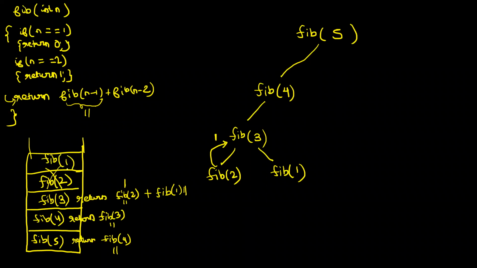Okay. Fib of 1, the context is added. Now this context starts running. I will see that this is the base case, so it will return 0 to the caller. So fib of 1 returns a 0.